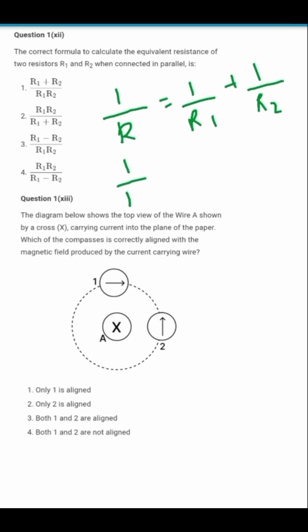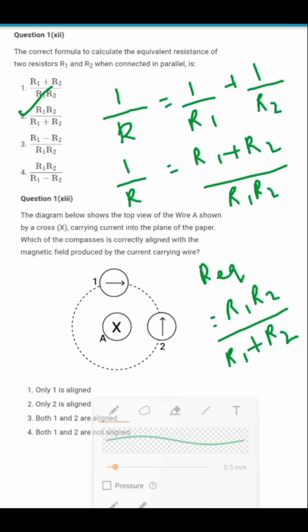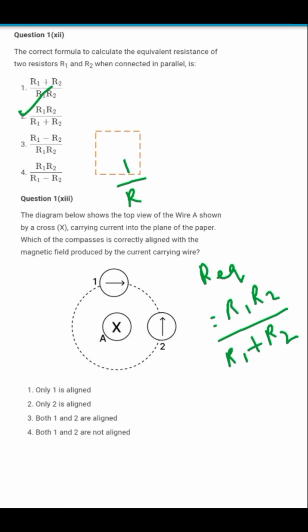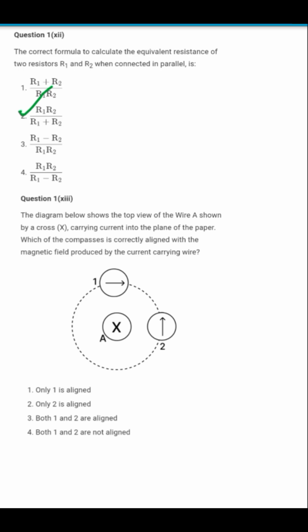So 1 by R will be equal to (R1 plus R2) divided by R1 R2. So what will be R equivalent? R1 R2 divided by R1 plus R2. So the correct option is option number 2. Very easy one. Next, this is from the chapter electromagnetism or magnetism.